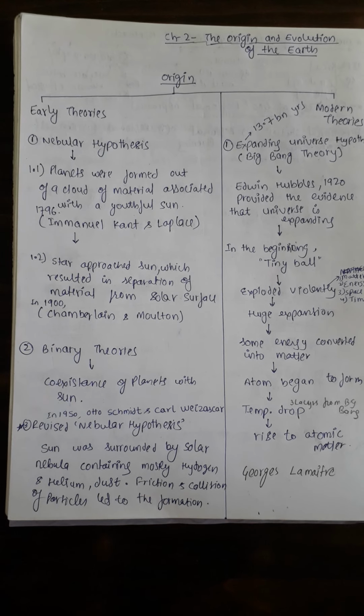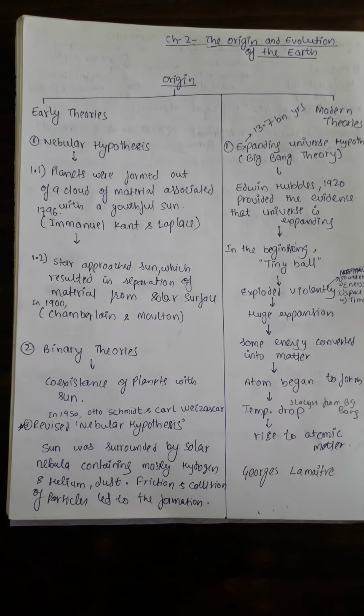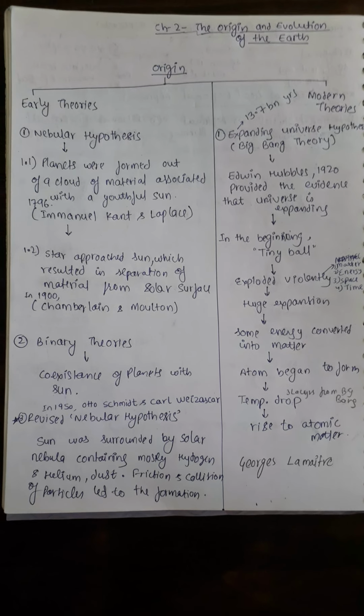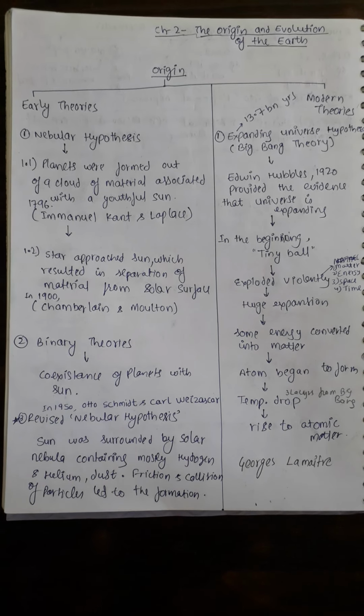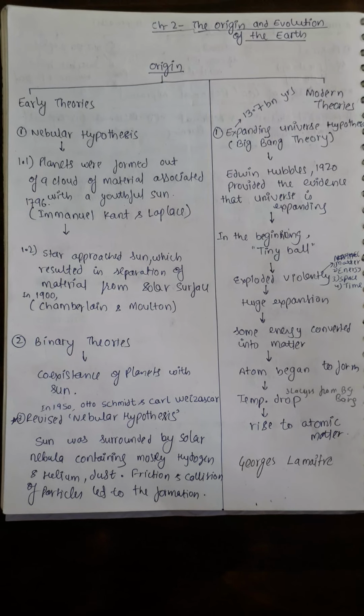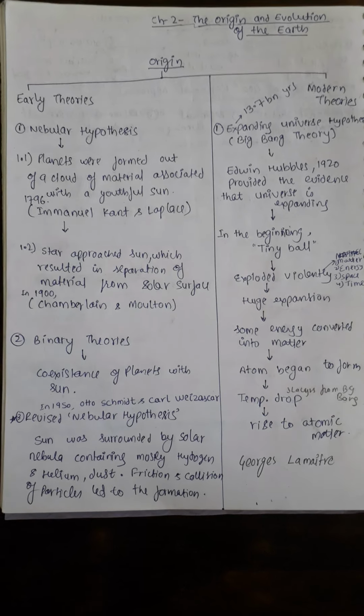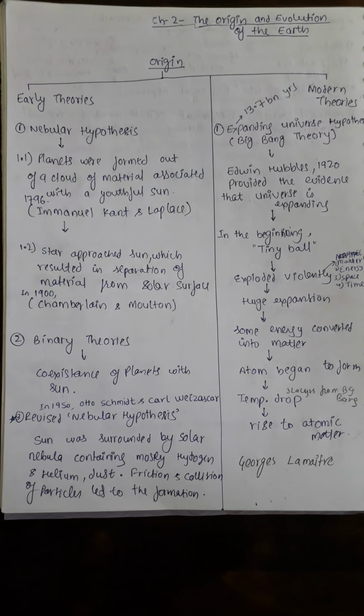This was said in 1900 by Chamberlain and Moulton. This was the nebular hypothesis. Nebular hypothesis means that the sun was already there, from the sun the planets evolved, and that results in the formation of the universe.